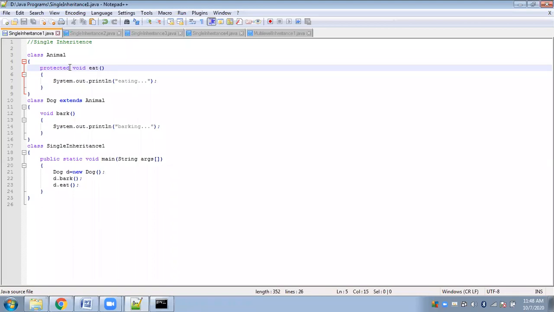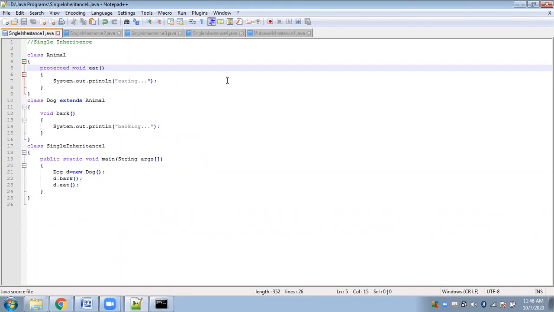So you have a private member. You would not want it to be accessed by every other class, be it inside the package or outside the package. So you would not want any other class to have access to it except for the child class. Except for the child class, nobody else can have access to this particular method or field. So that is the use of protected.